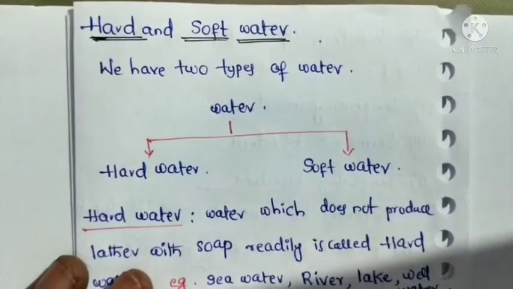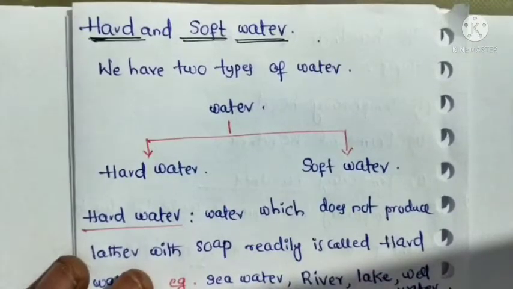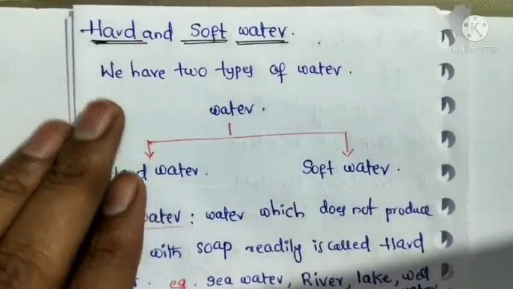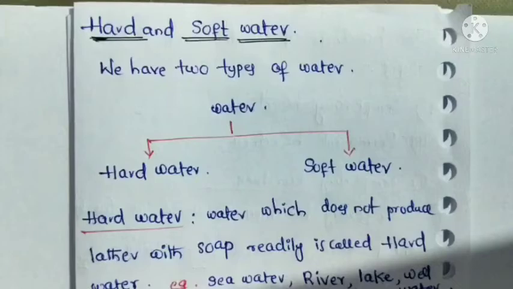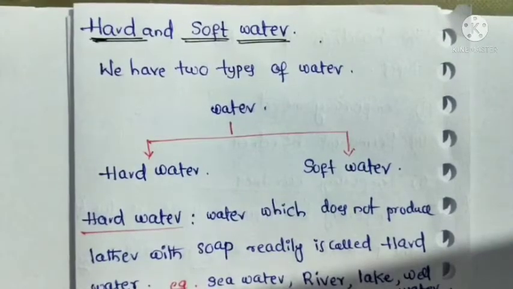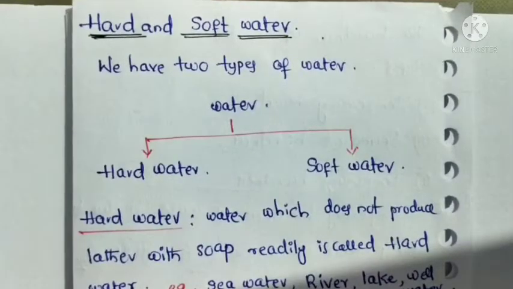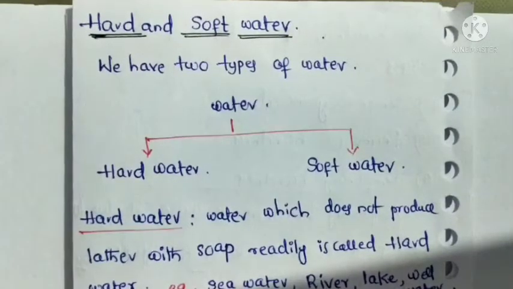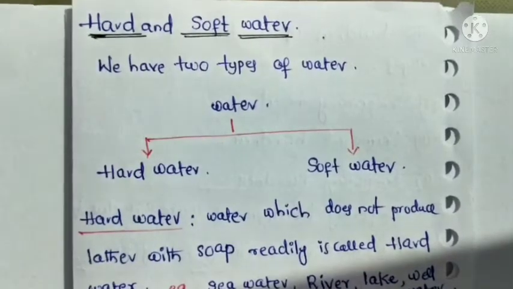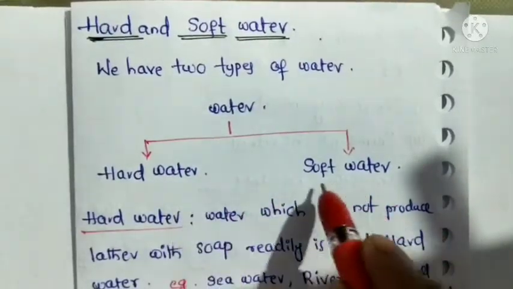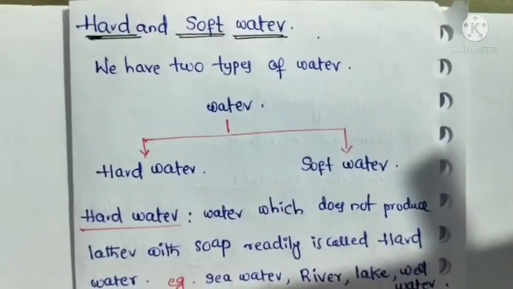In previous class, we have learned chemical properties of water. So now we will discuss a new topic, that is hard and soft water. Generally, in our nature, we have two types of water. That is, one is hard water, second one is soft water.